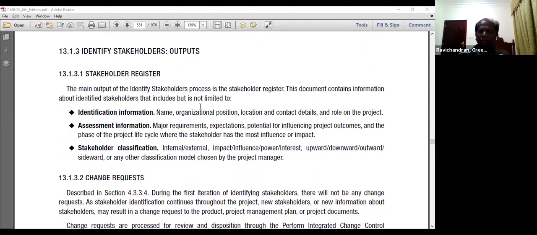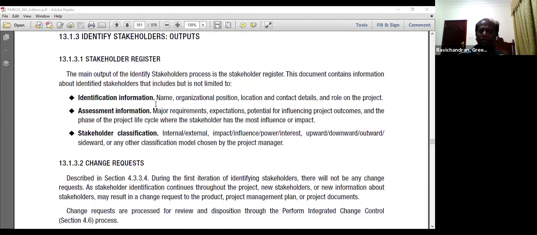So you are coming up with a stakeholder register where you are documenting the information like who is the stakeholder, what's his name, organizational position or location, contact details, the role he may play in the project, assessment information like major requirements, expectations from the stakeholder, potential for influence on the project outcomes, and which phase of the project life cycle where the stakeholder has most influence or impact.